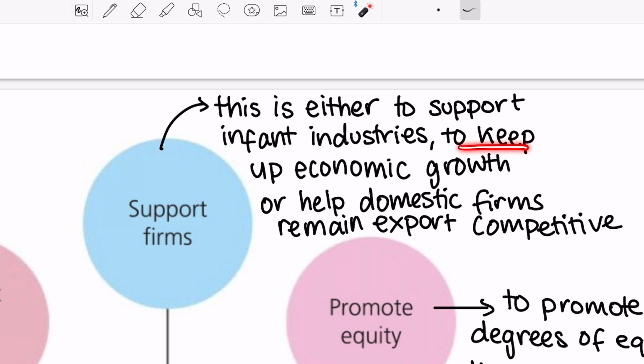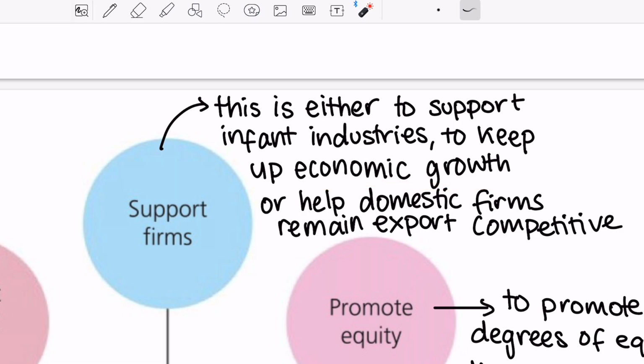It is also to keep up economic growth. So governments can intervene by making it cheaper to produce, by subsidies or other ways, in order for firms to produce more, so then there could be more output, then that leads to more consumption and more economic growth.